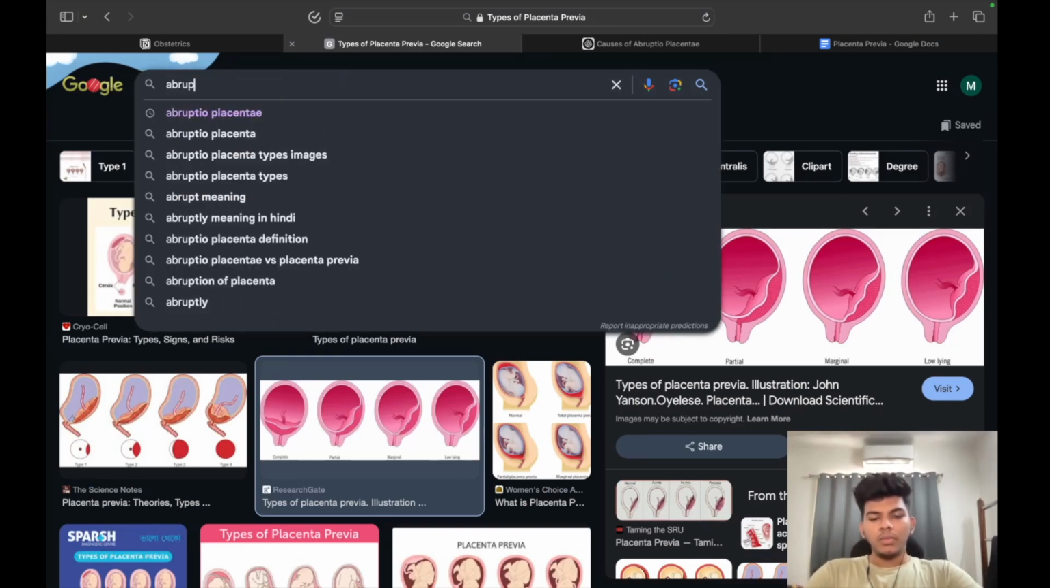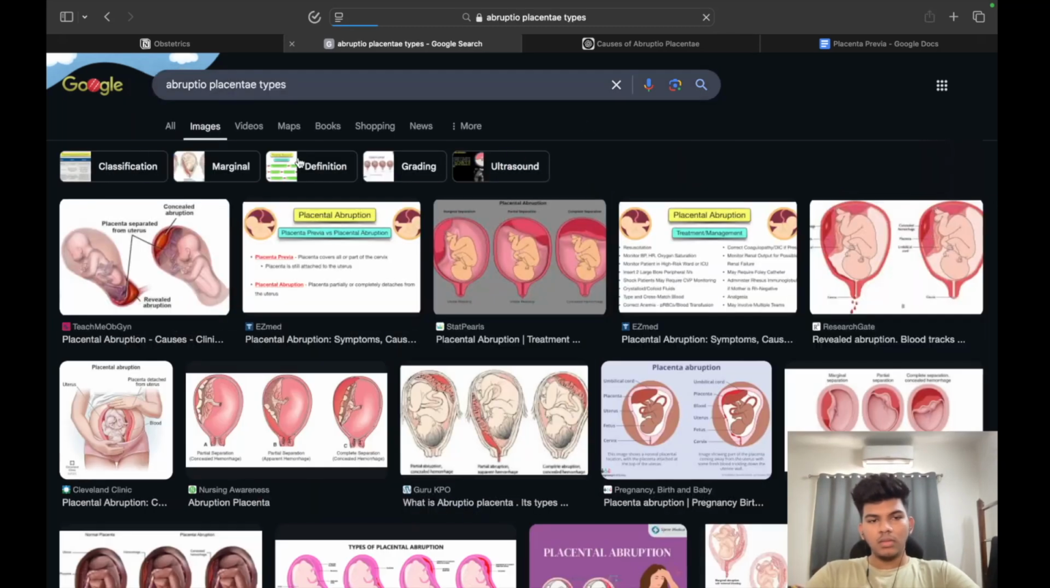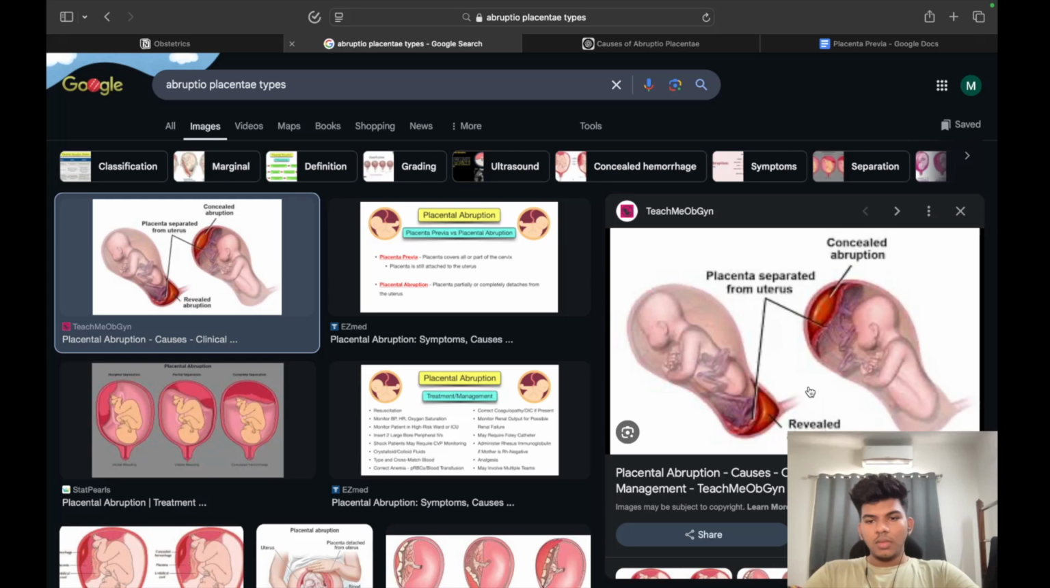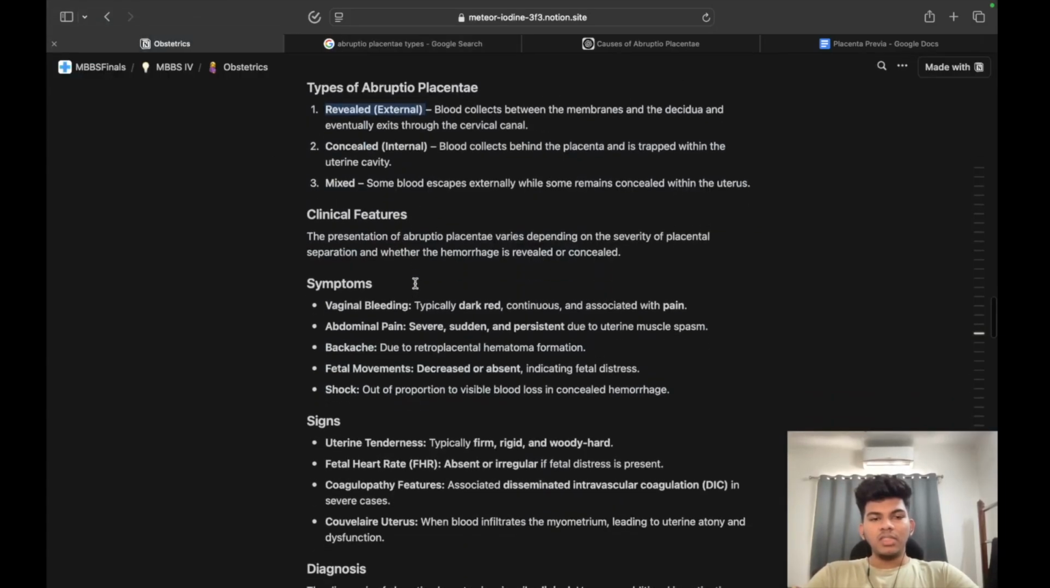Abruptio placenta types. So here we can see how it is. In this particular case blood can go out easily, but in this case it doesn't have to be present here. If the blood is being lost, that means it is revealed. If it is somewhere packed without losing, it is concealed. And then there is mixed, it is combined.